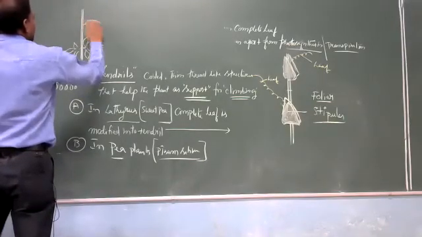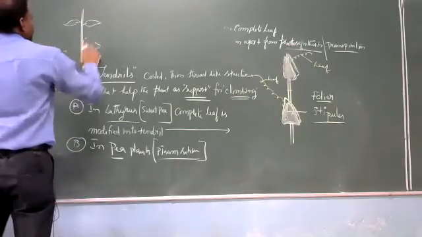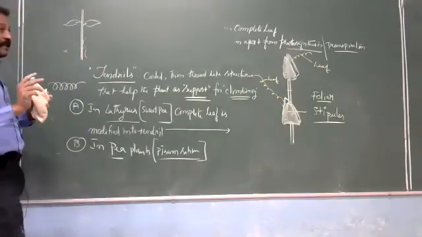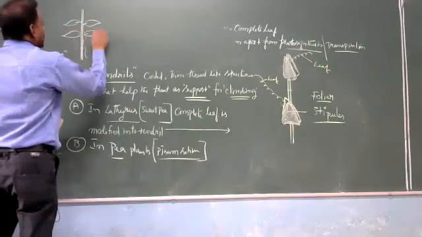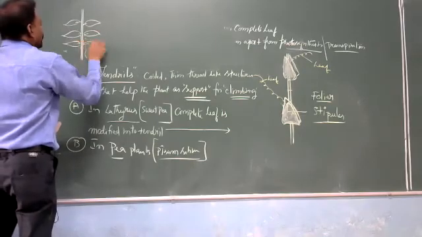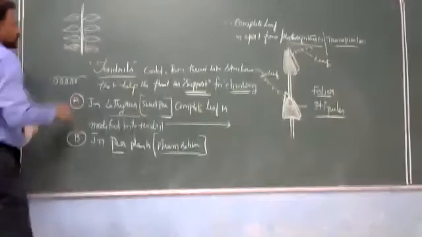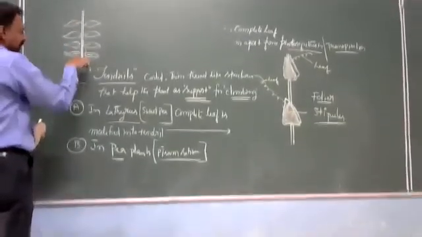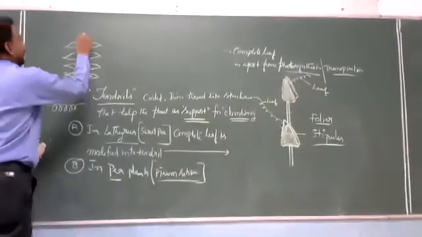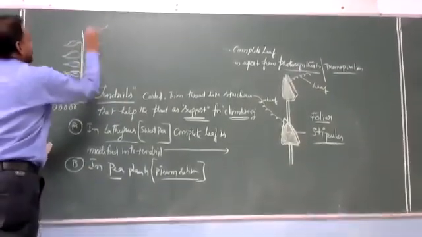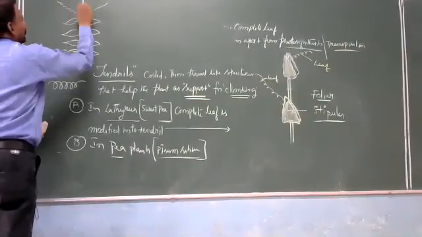Here leaves are present. So, unipinnate compound leaf. Unipinnate means this is rachis, leaflets, leaflets, leaflets, leaflets.